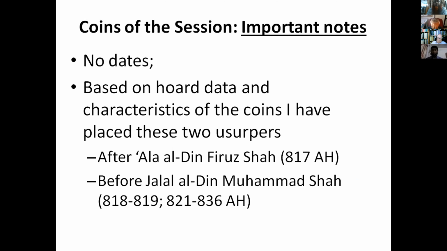So we anticipate that these coins should be placed between 815 and 818, more probably in the year 817.